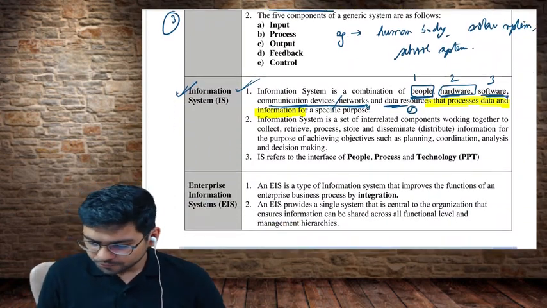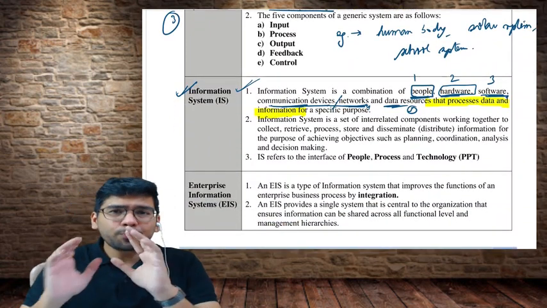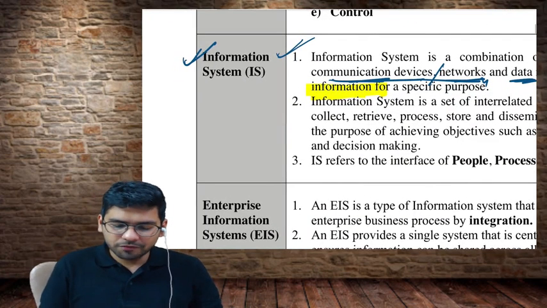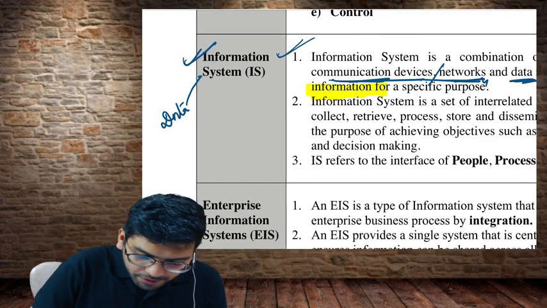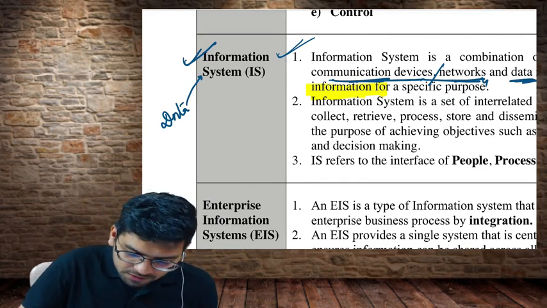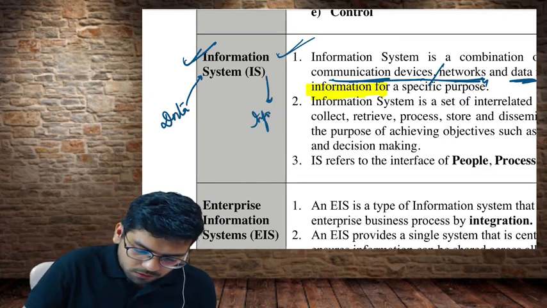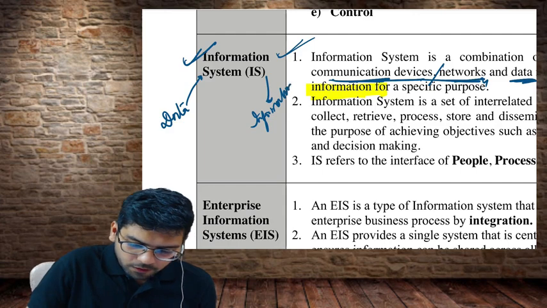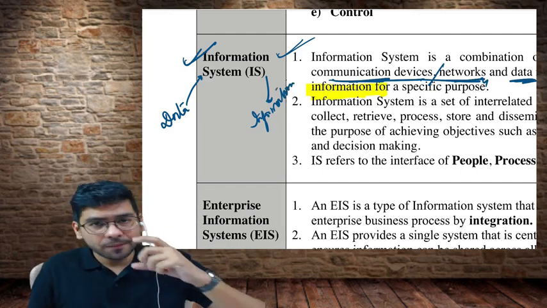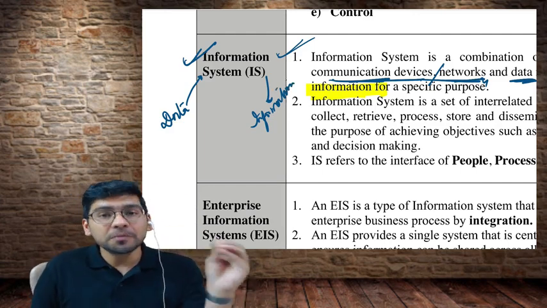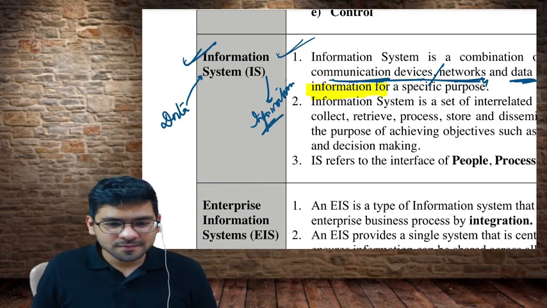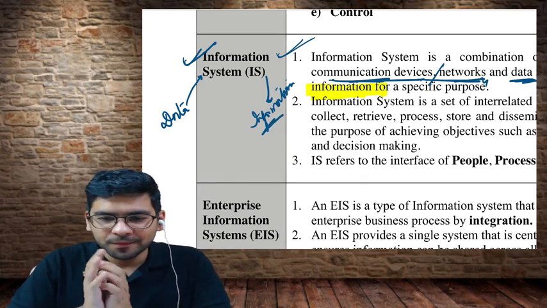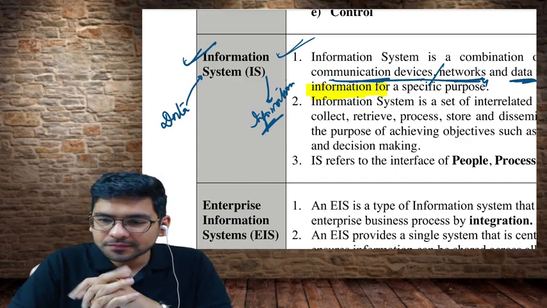Now, in simple words, what is an information system? If I put it this way, we input data, and if it is an information system, it is going to give us what? Information. So to any information system, data is the input and information is the output. Do you all agree with this? Yes, is it clear to everyone?